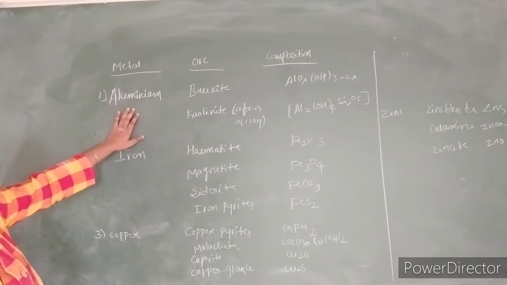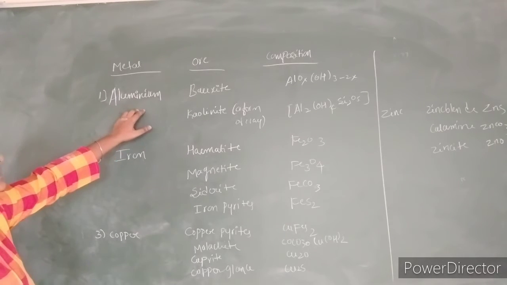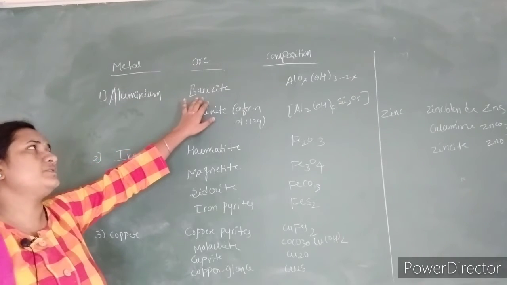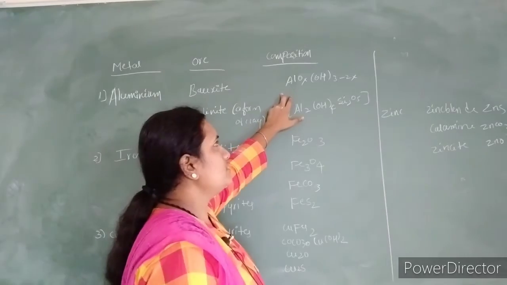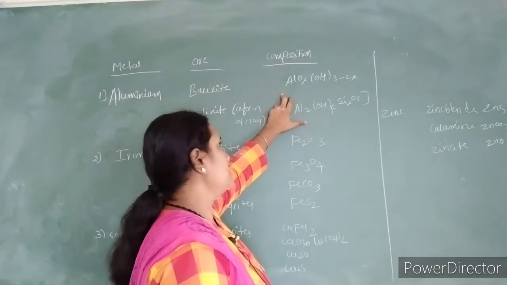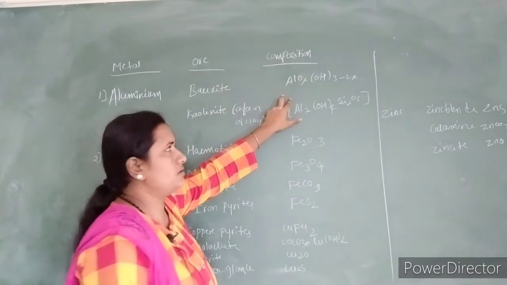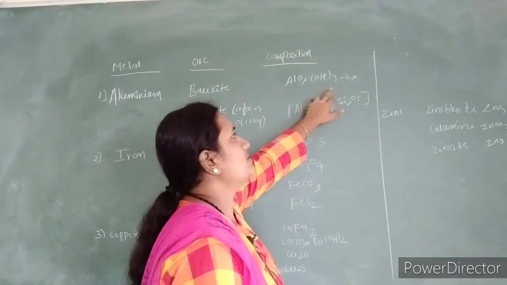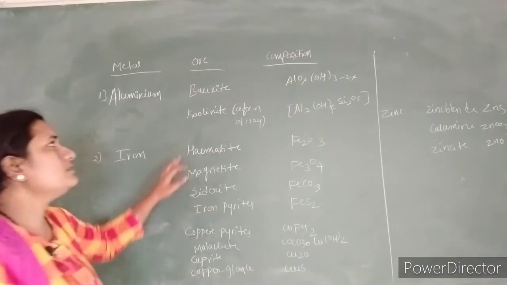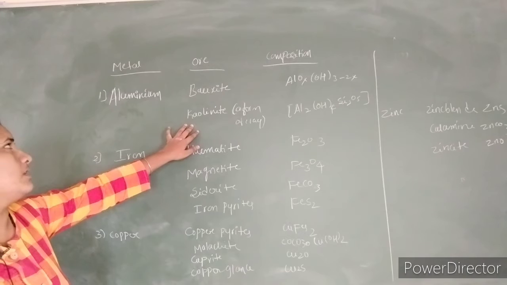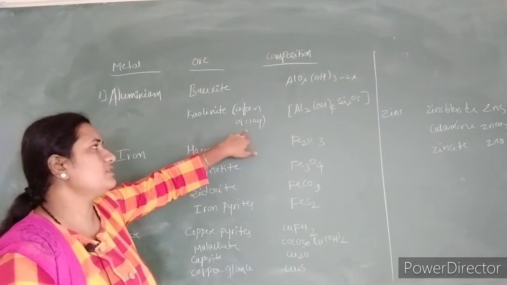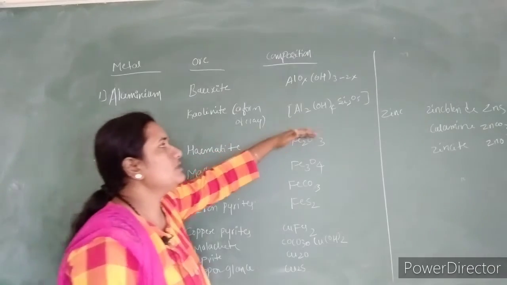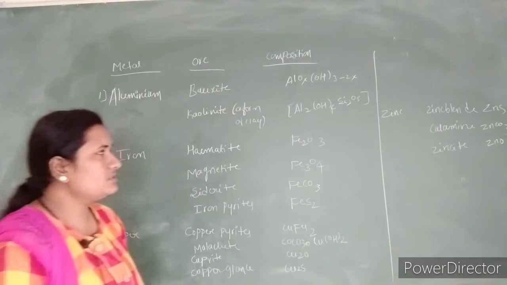In this, the first one is aluminium. Aluminium is present in the form of bauxite ore, having composition Al2O3, which can be written in the form of a hydroxide, that is AlOx(OH)3-2x. Another form of aluminium ore is kaolinite, which is present in the form of clay. These are nothing but aluminosilicates.